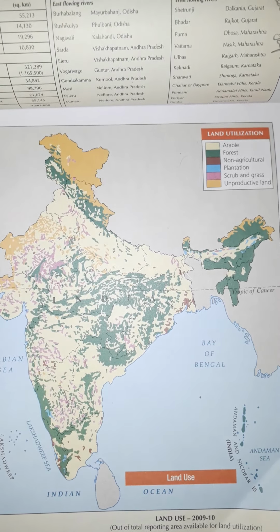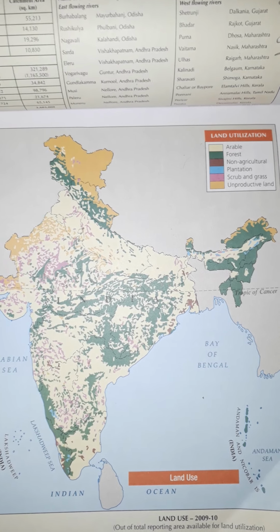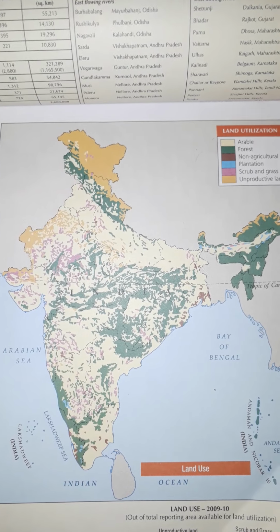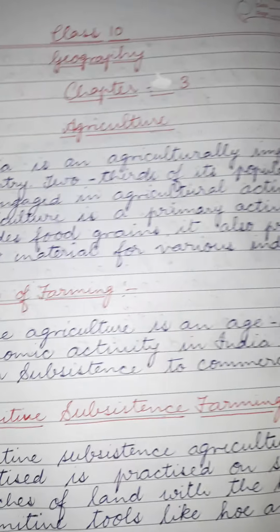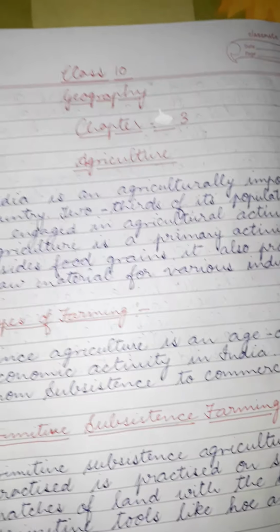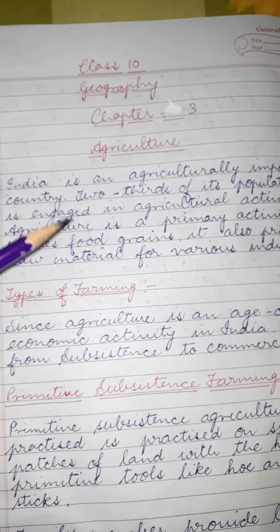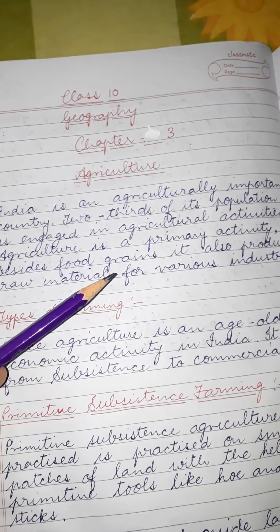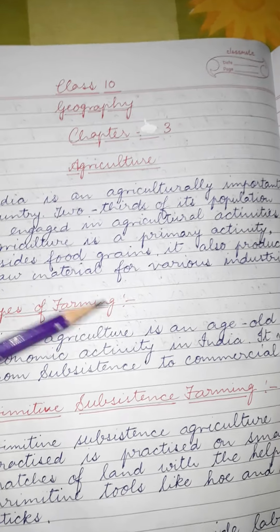Okay, so this shows the maximum area which is covered by cultivation, showing that India has been agriculturally important since its beginning. Two-thirds of its population depends on agricultural activities. It means our livelihood is completely focused on the primary activities, which means growing of crops.